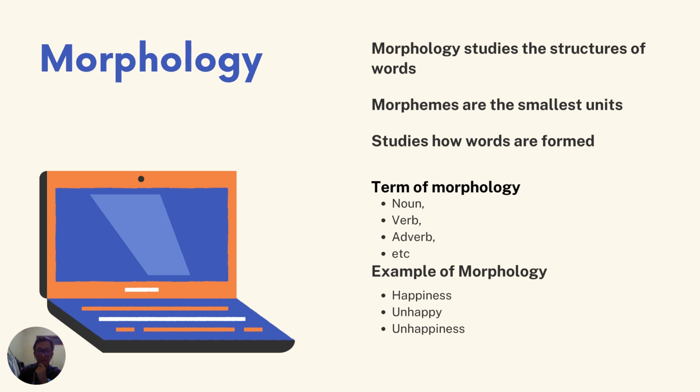For example, take the morpheme happy. You can add the suffix ness to make it happiness, to make it a noun. Unhappy: you add the prefix un, which makes it contrast with the meaning of happy. And then you can add both, such as unhappiness, which means the noun of the contrast of happy.